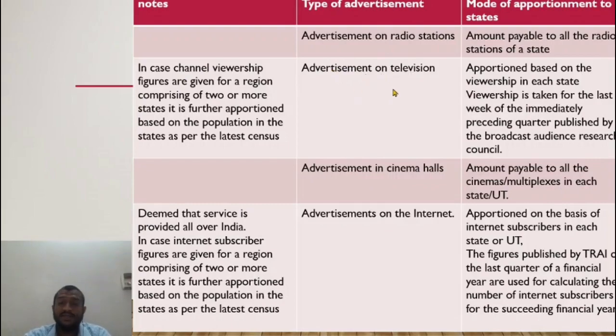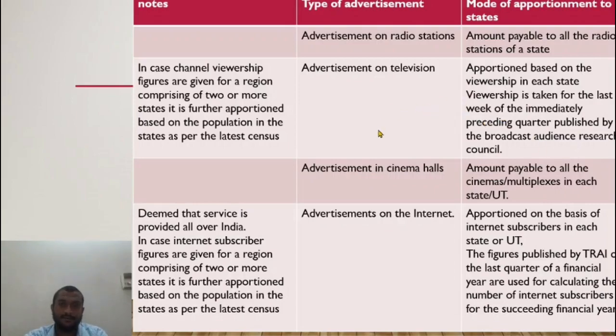In case of advertisement in television, simple viewership. What is the viewership in all the states to which I need to distribute? The viewership data will be taken from the last week of the immediately preceding quarter published by the Broadcast Audience Research Council.